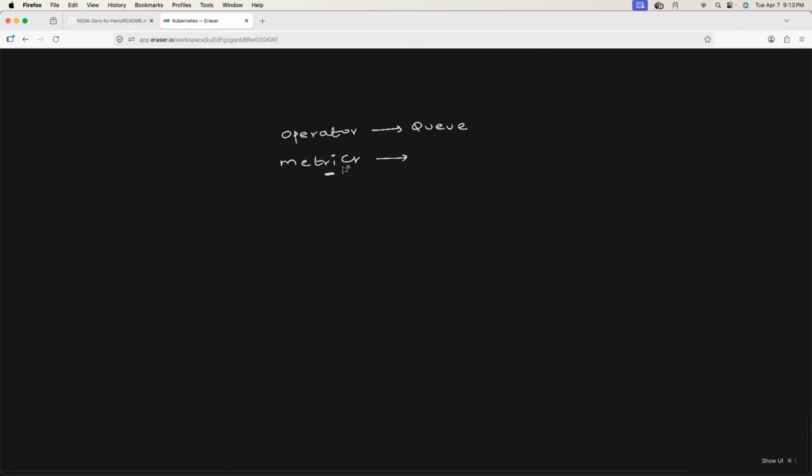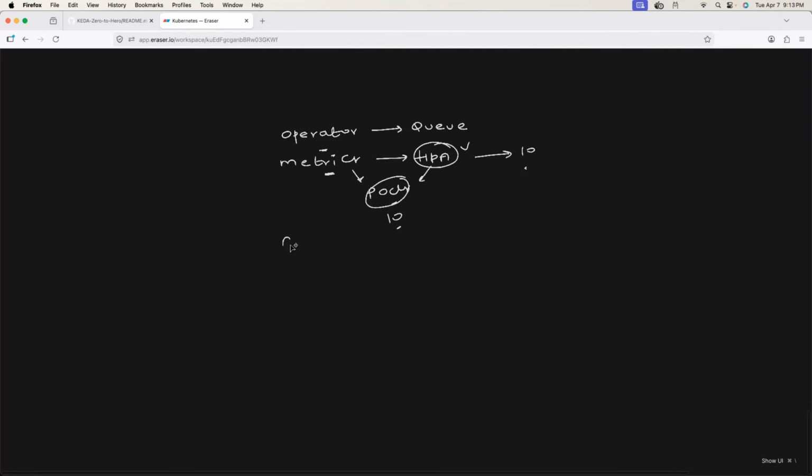And surprisingly, what this does is it makes use of HPA itself. So basically it exposes the metric. It will just tell the HPA how many pods need to be created. So KEDA does not do anything on its own. It creates an HPA. The metric server exposes the metric to the HPA. That is how HPA works, right? It relies on metrics and those metrics are provided by the metric server of KEDA. So if this tells 10 pods should be created, HPA is going to create 10 pods for it.